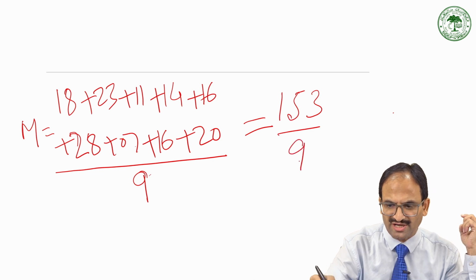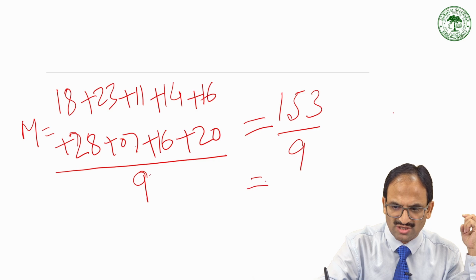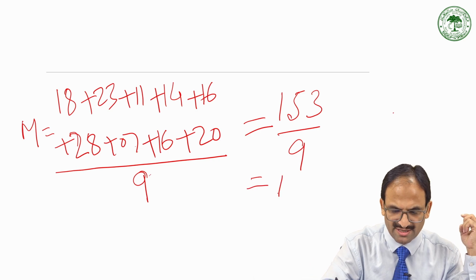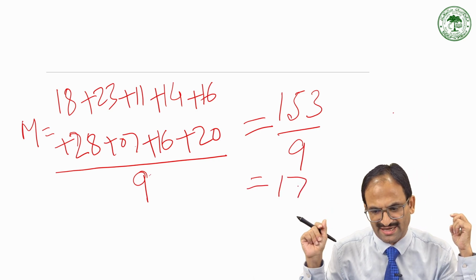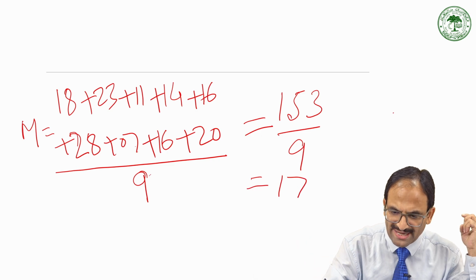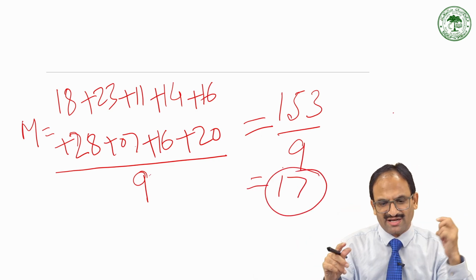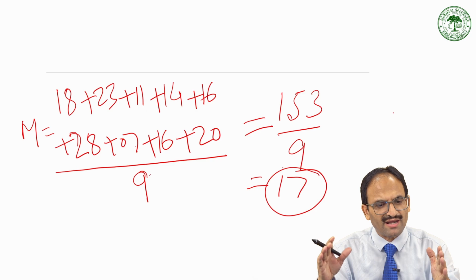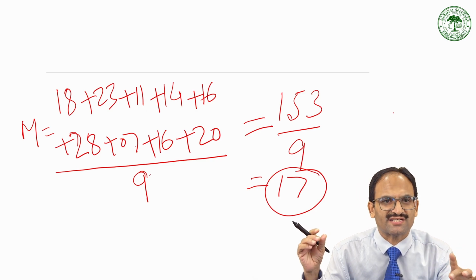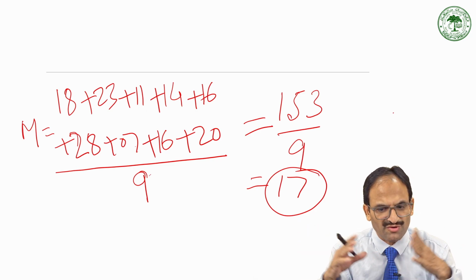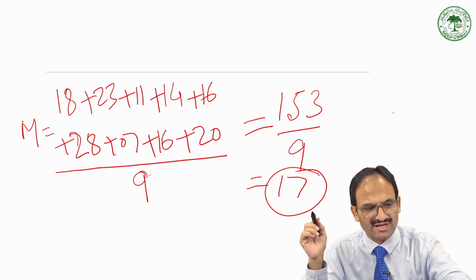So 153 divided by 9. The moment you divide, you will get 17 as the right answer. So this 17, in fact, is the mean of this data set. We were given 9 numbers: 18, 23, 11, 14, 60, 28, 7, 16 and 20.